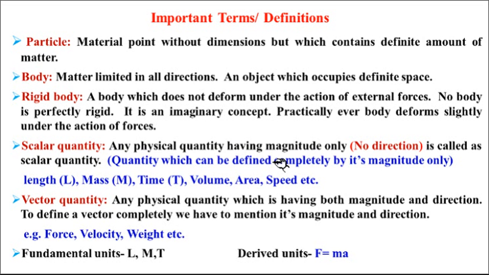Suppose a chalk is made up of thousands of particles; if you remove one small particle, how can we define it? It is a material point without dimension, but which contains a definite amount of matter. So it is normally a dimensionless matter, very small in magnitude, called a particle.